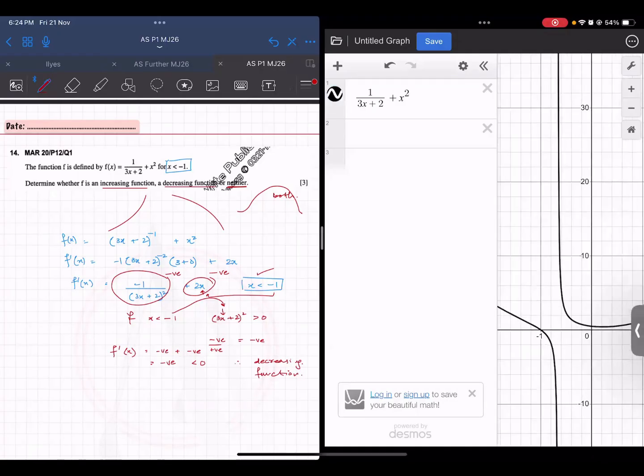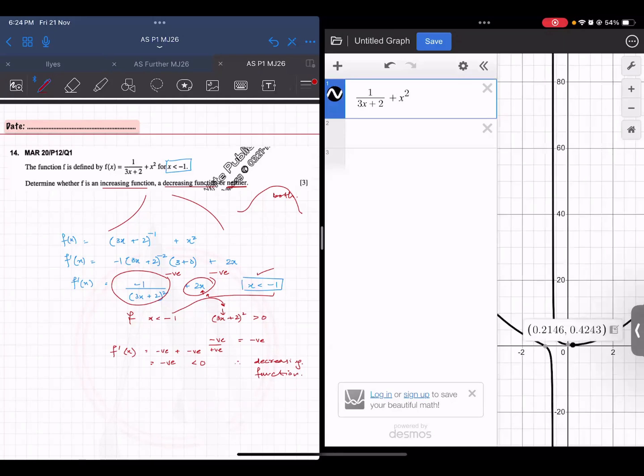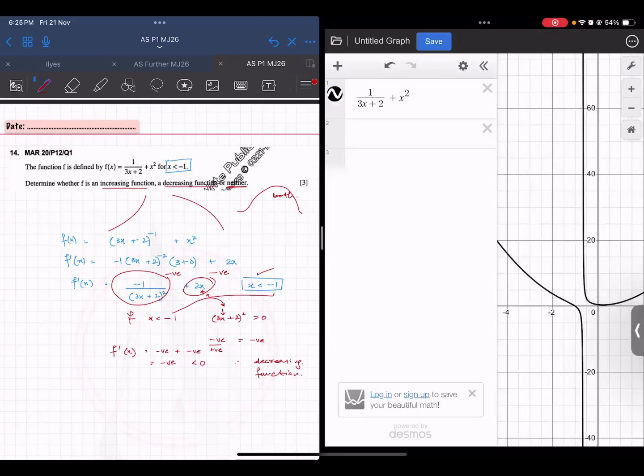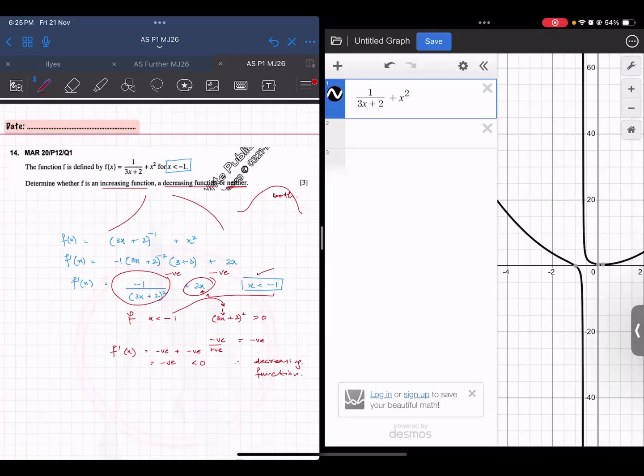This is your turning point, 0.2146, comma 0.4240, and this is the minimum turning point. It has an asymptote as well, at x equals negative 2 upon 3.